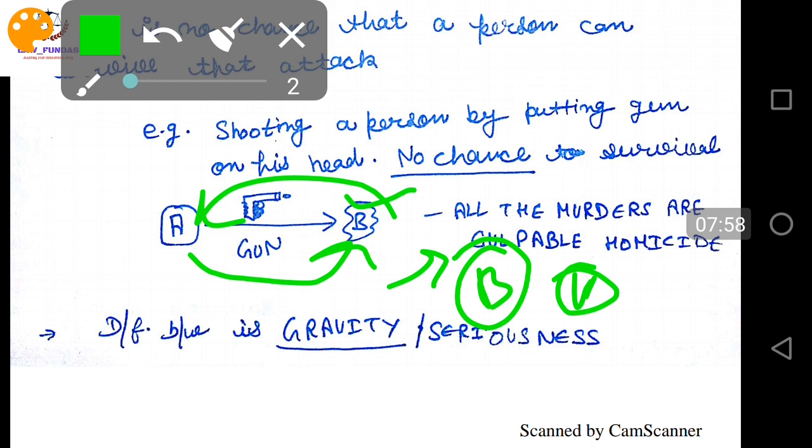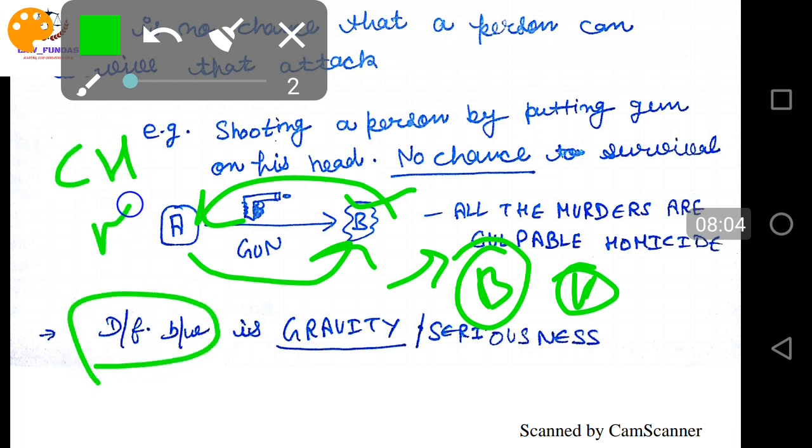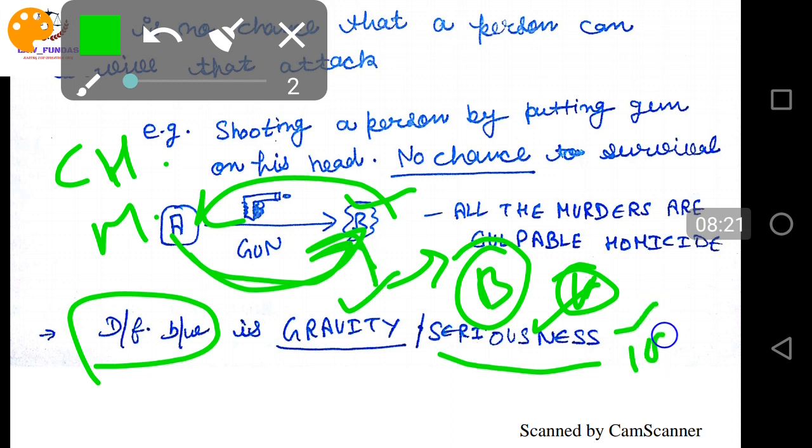It's a direct murder, because if we differentiate between culpable homicide and murder, we can clearly differentiate here with the gravity or seriousness. The seriousness was that A put the gun towards B and shot him. The seriousness was 100% that B is going to die.